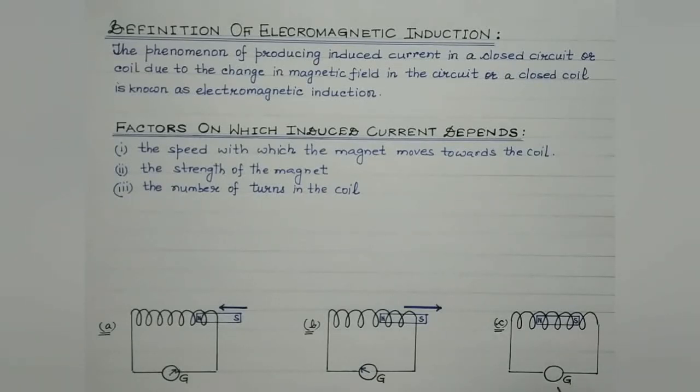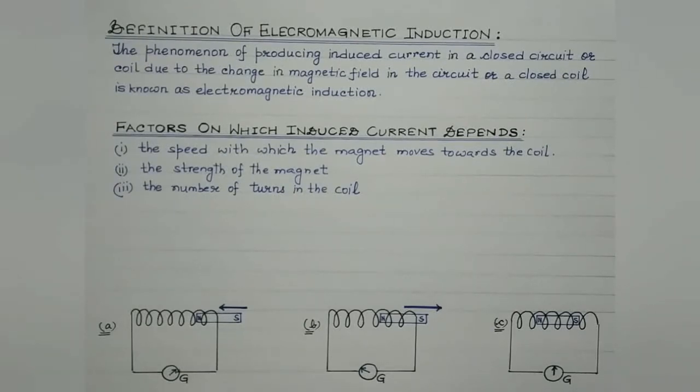So in this case, the galvanometer will show zero deflection. So it will remain like this only. Due to the fact that the magnetic field does not change in the absence of any relative motion between the magnet and the coil, induced current is not produced. So the galvanometer shows zero deflection over here.